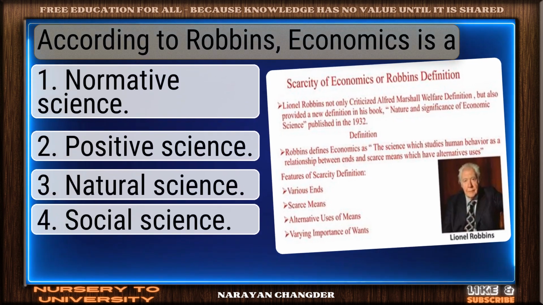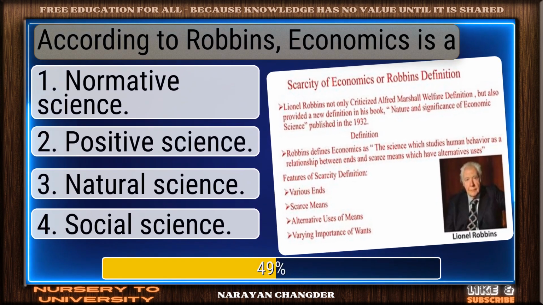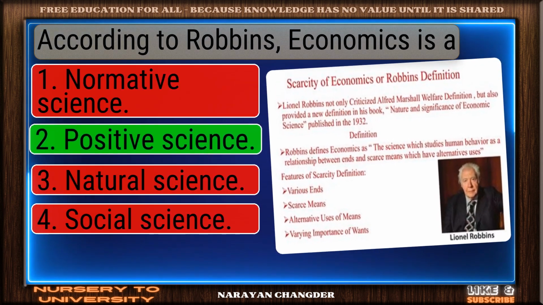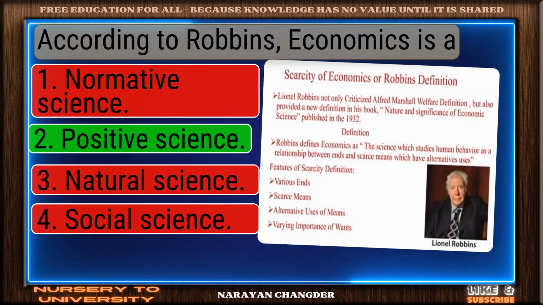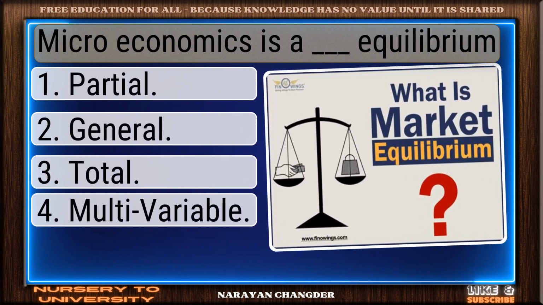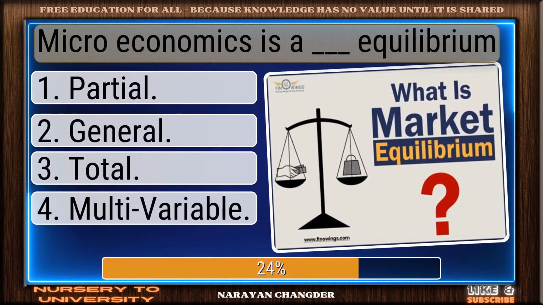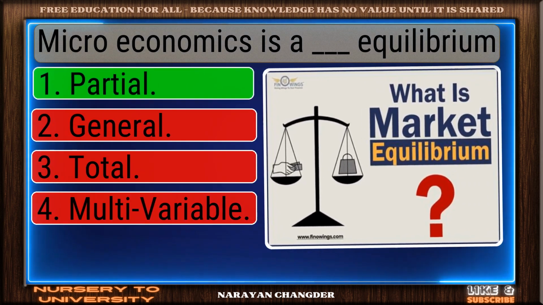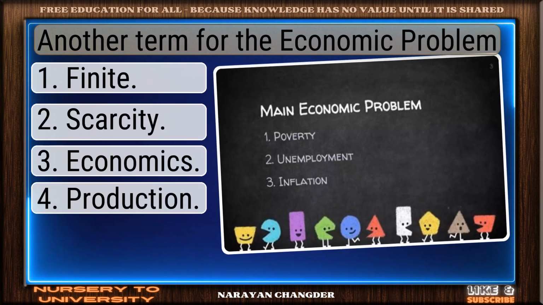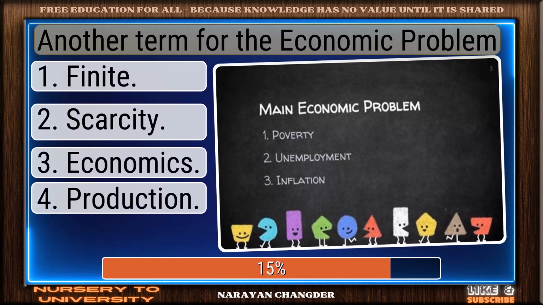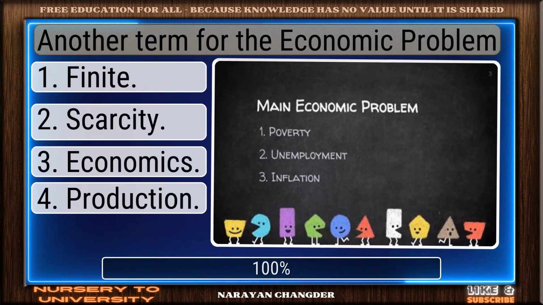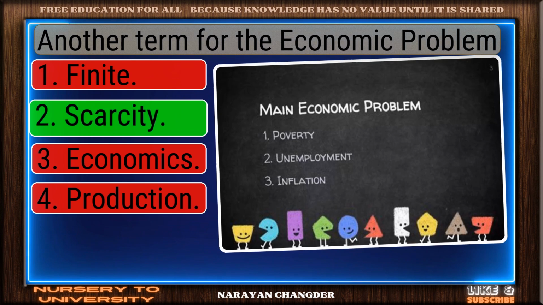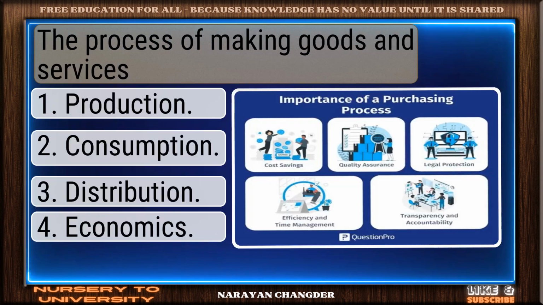According to Robbins, economics is a... You chose positive science, correct? Microeconomics is a dash equilibrium. Good thinking. Partial is right. Another term for the economic problem. Sharp thinking. Scarcity is right.